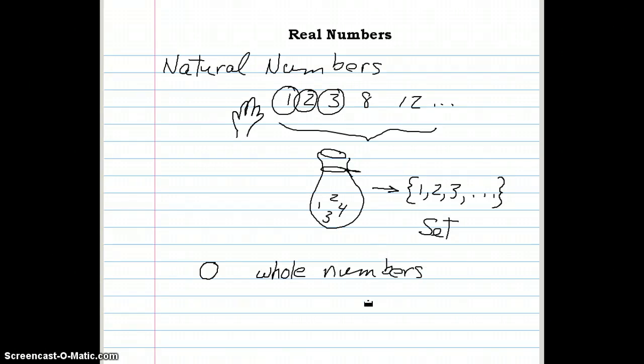So whole numbers are, oops. Well, I guess it does work. All right, I'm trying to highlight these. So we have natural numbers, which are 1, 2, 3, 4, 5. We have whole numbers, which start at 0.